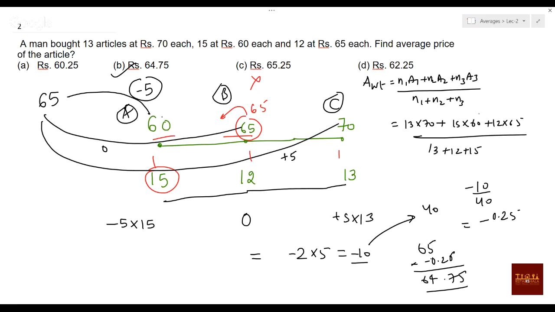So you can simply remove one option. Like if you simply do inky pinky ponky, at least you'll have 25% probability. And if you remove one option, it is 33.33% probability. So at least the probability is increased. Now if you know this method, you can solve the question without even doing it on paper. I hope it is clear. Please let me know if it is clear. Okay, now we'll go for the next problem.